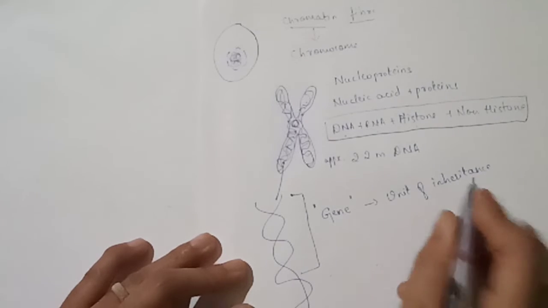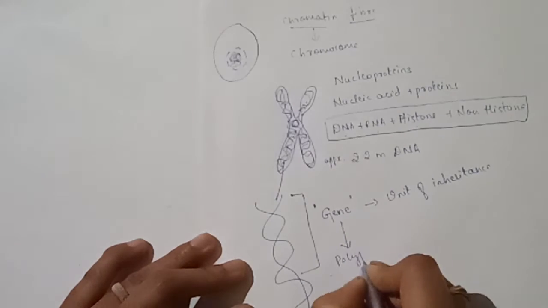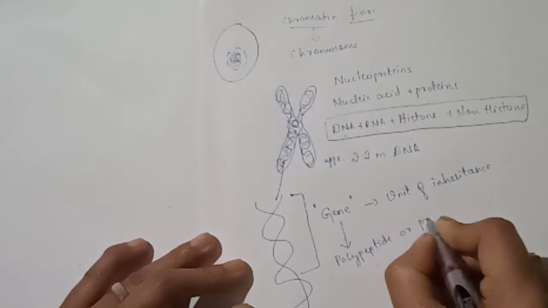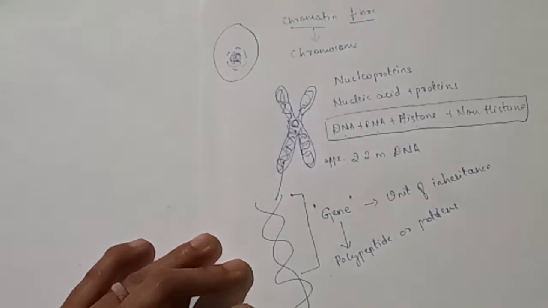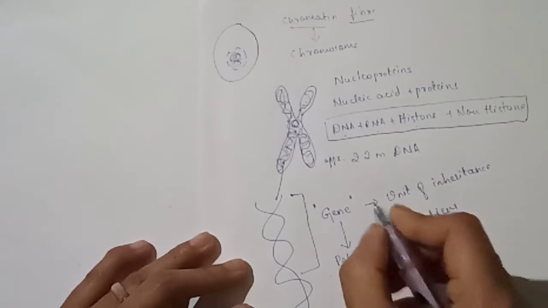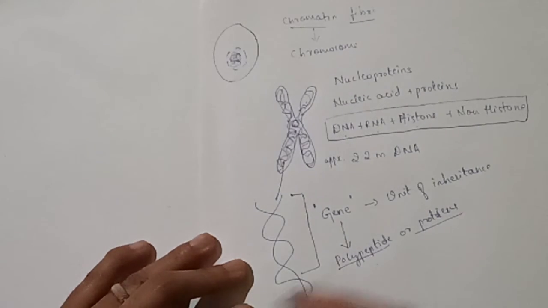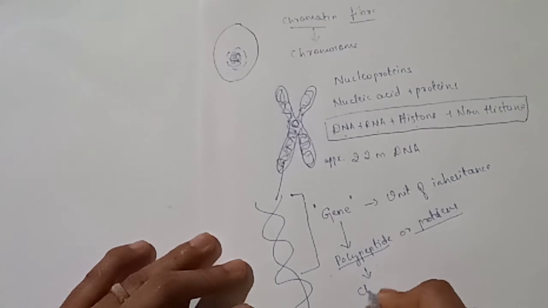Why is it a unit of inheritance? Because it codes for polypeptide, or we simply call it proteins. Code means it is responsible for synthesis of polypeptides and proteins. These proteins or polypeptides express a character.